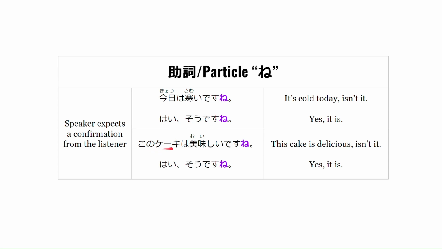このケーキは美味しいですね。はい、そうですね。 So when the person says, this cake is delicious, isn't it? And the reply is yes, it is. So as I said before, the particle ne is again used for confirmation. Here they're not really asking, but just confirming with the other person that the cake is delicious.